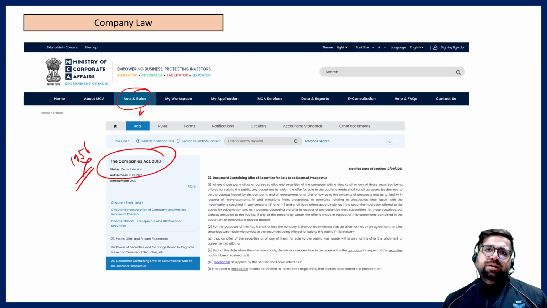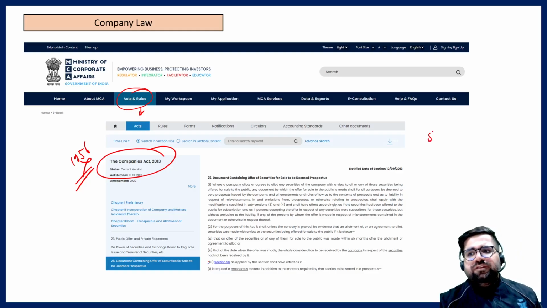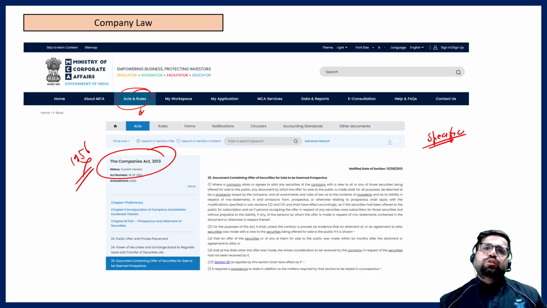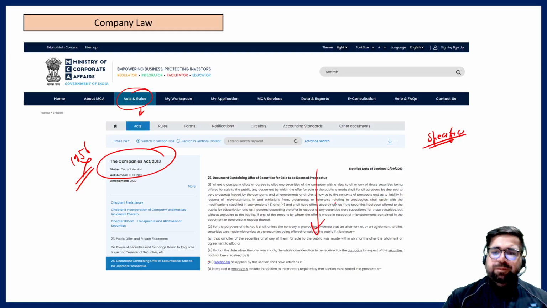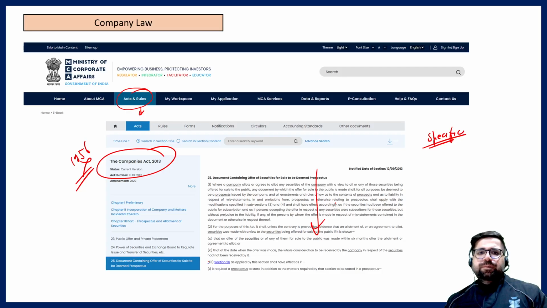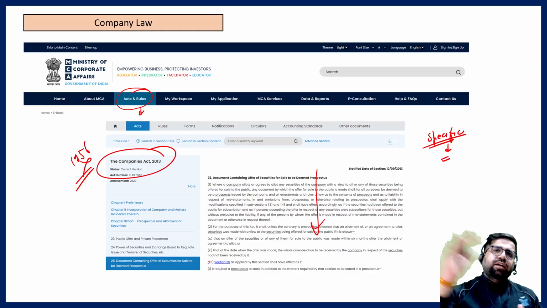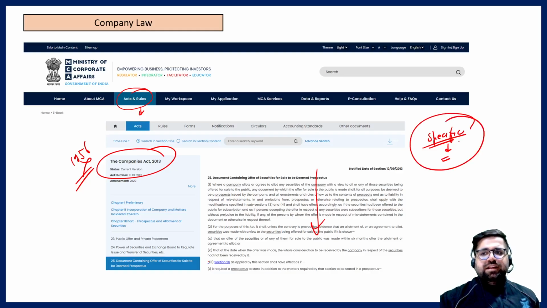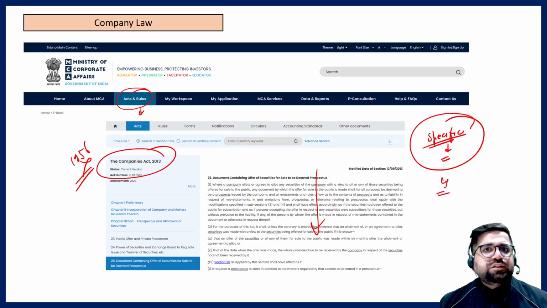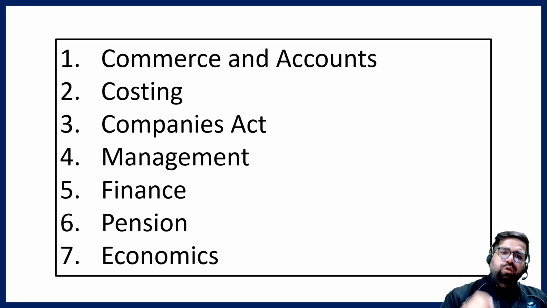And if you see in the syllabus of PFRDA Grade A, they have specifically mentioned the chapters which you have to do in the Companies Act 2013. So you can download this particular PDF, right? You can download the PDF from the Ministry of Corporate Affairs. Once you download the PDF, refer to the specific chapters which are mentioned in the notification or in the syllabus, and only do those chapters. There is absolutely no need to refer to all the Companies Act chapters, because the notification says that you only have to do some specific chapters.